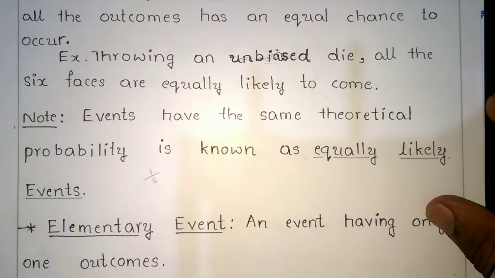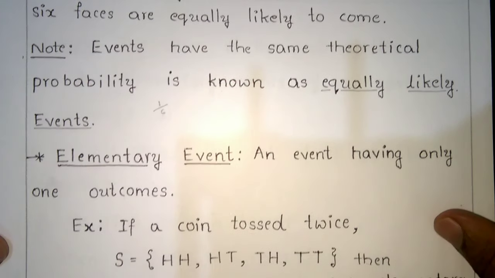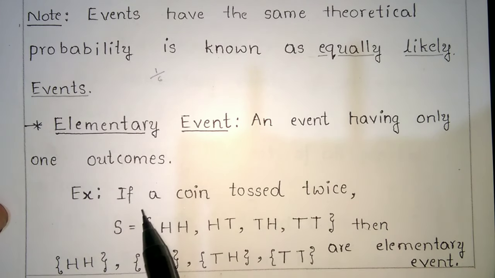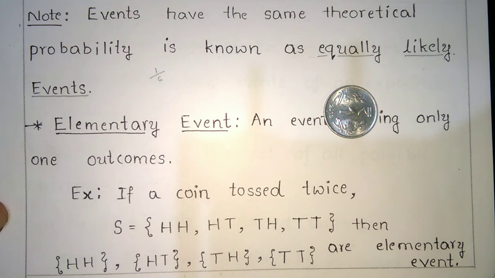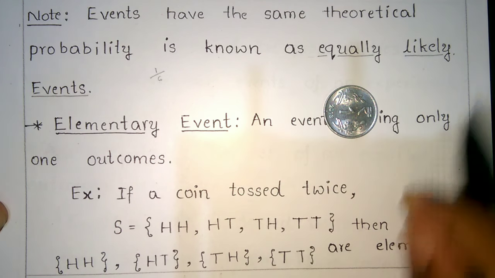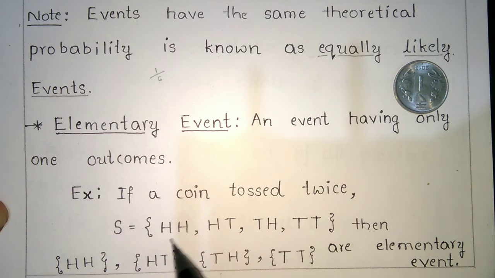Next, elementary event: an event having only one outcome. If a coin is tossed twice, the sample space, meaning the possible outcomes, are head head, head tail, tail head, and tail tail.